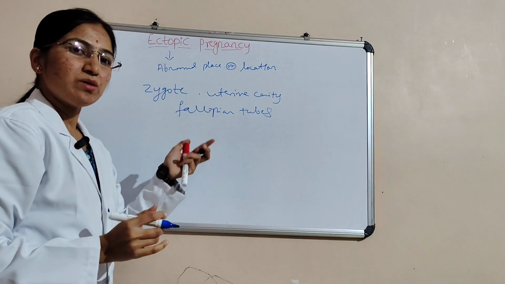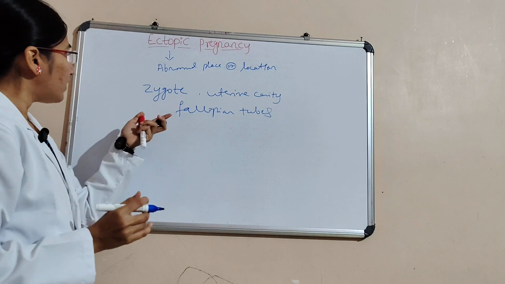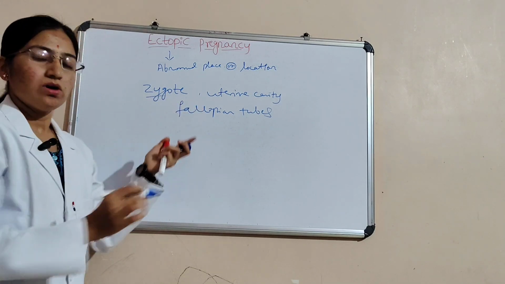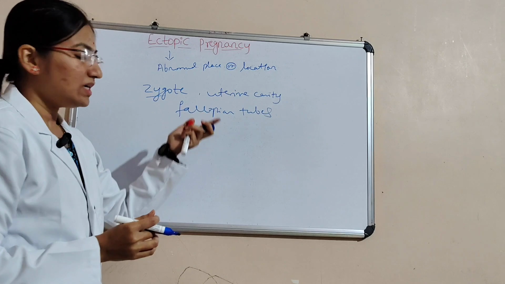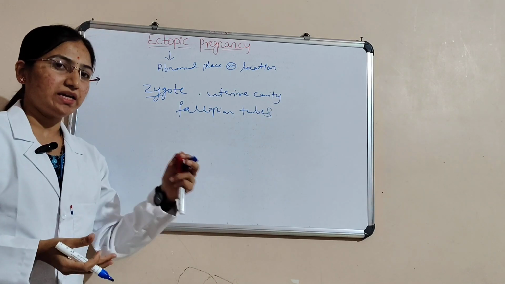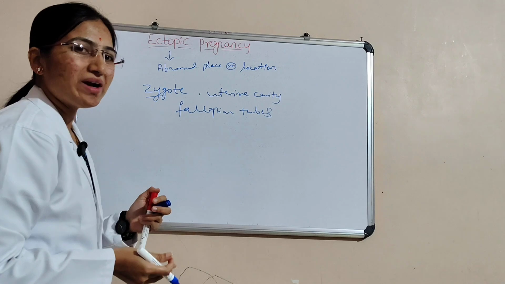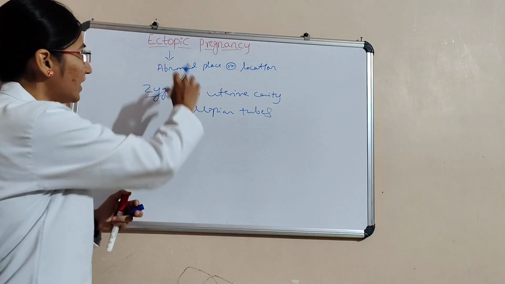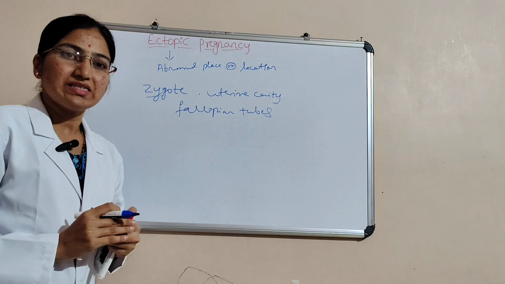Ectopic pregnancy is nothing but a condition where a fertilized ovum, that is zygote, implants and grows outside the uterine cavity, most commonly in the fallopian tubes. This is called ectopic pregnancy.